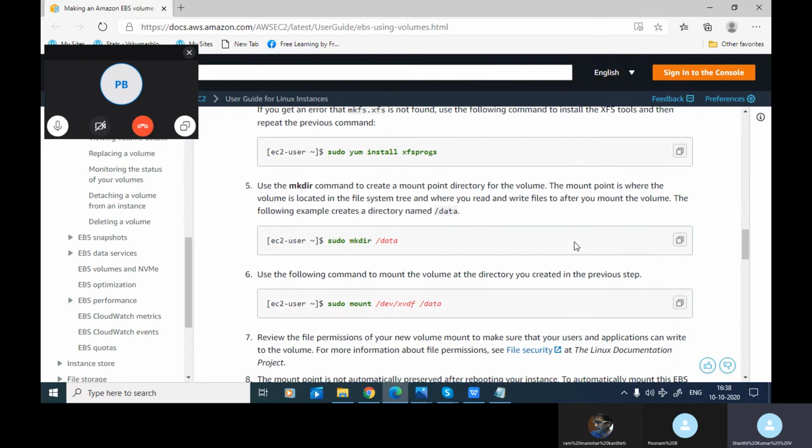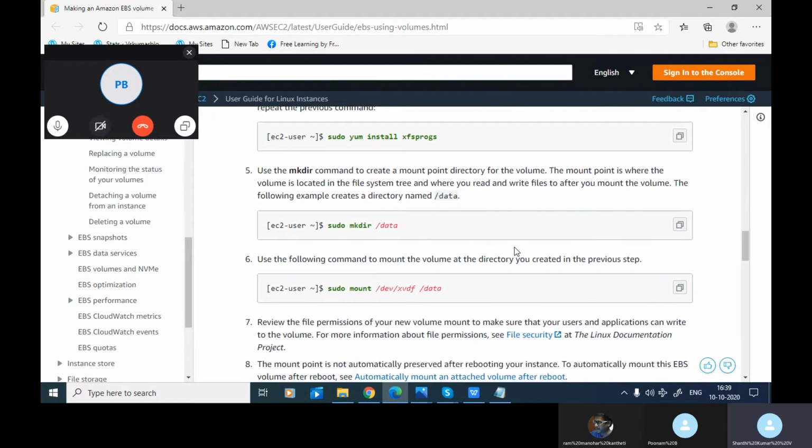The mount point is where the volume is located in the file system tree, where you read and write files after you mount the volume. The following example creates the directory. Let us say you are creating a data directory. Instead of data, you can say Apache in your case. That Apache is mapped to this file system.